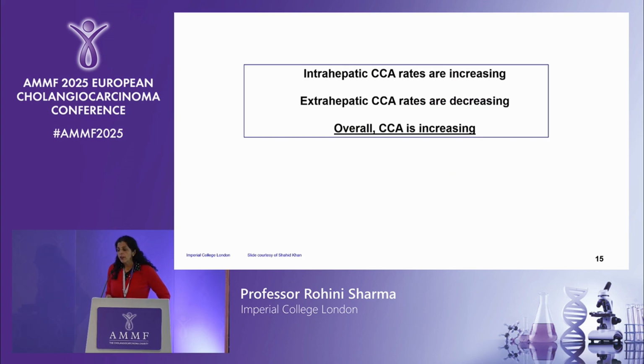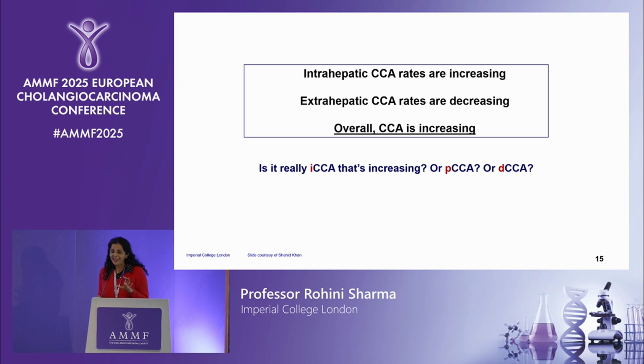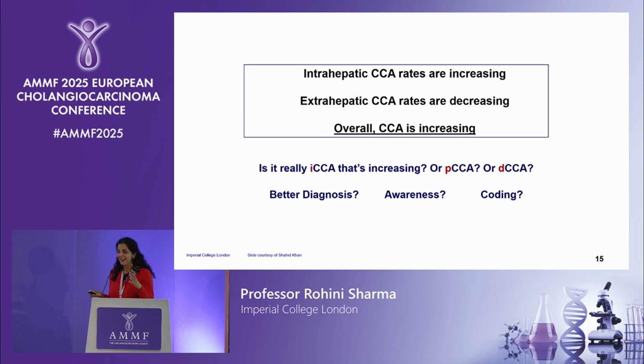So what we know is that intrahepatic cholangio rates are increasing, but extrahepatic cholangio rates are supposed to be decreasing. So overall, there is an increase. But is there really an increase in intrahepatic or ductal or periductal? It's a little bit confusing, and one of the pieces of work that the AMMF have done, as well as Professor Khan, is trying to work out why there is this change in the incidences.